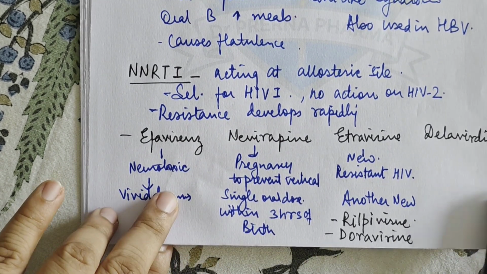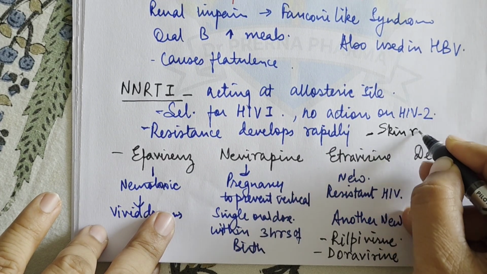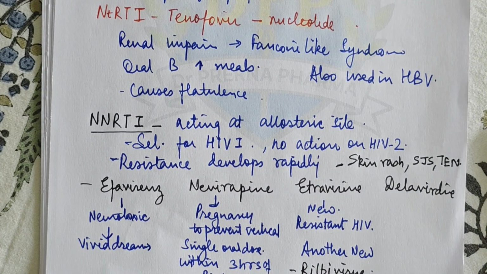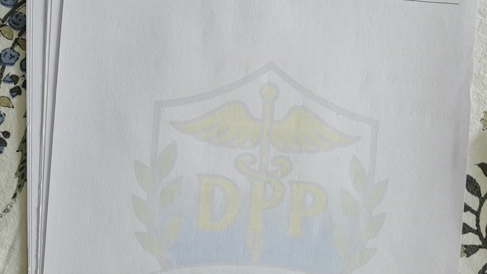Now delavirdine is again a first generation drug. It is not used much either. Secondly, these drugs can also cause skin rash. Rash is one major problem. Stevens-Johnson syndrome and toxic epidermal necrolysis. These are the side effects of NNRTIs. Okay. Now coming to the protease inhibitors.